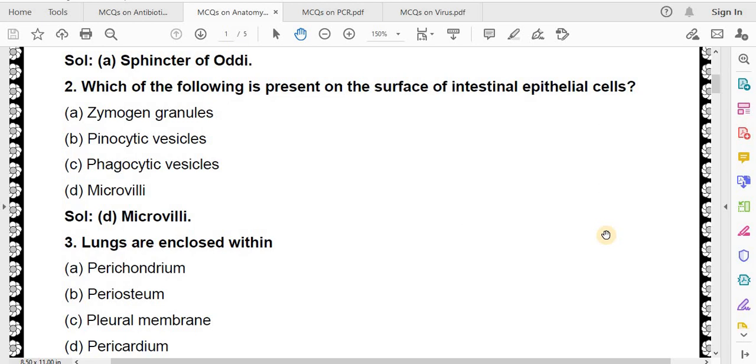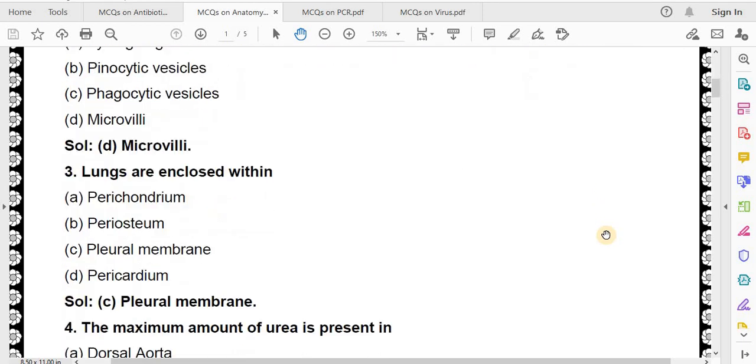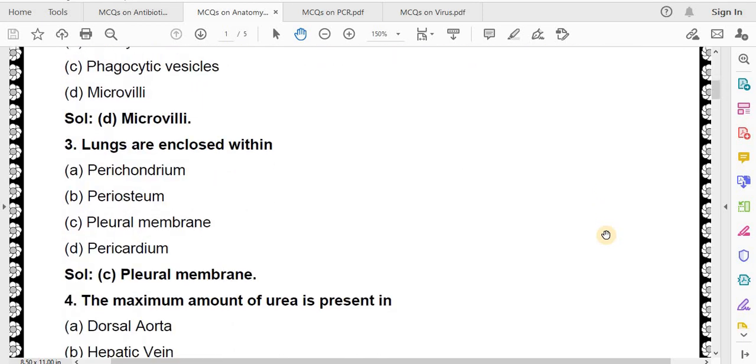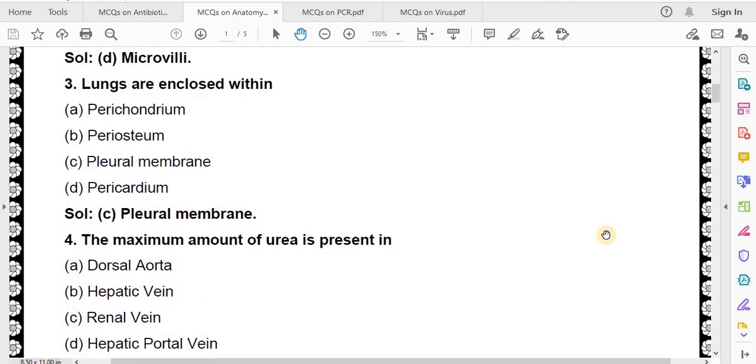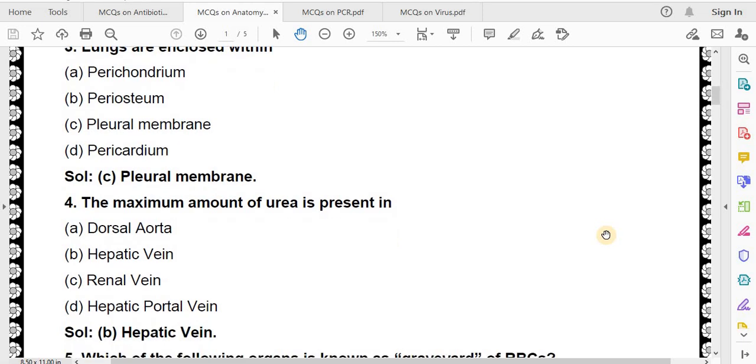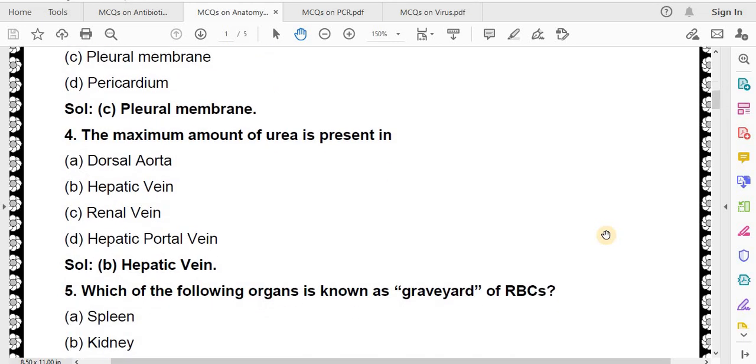Lungs are enclosed within perichondrium, periosteum, pleural membrane, pericardium. Correct answer is pleural membrane. The maximum amount of urea is present in dorsal aorta, hepatic vein, renal vein, hepatic portal vein. Correct answer is hepatic vein.